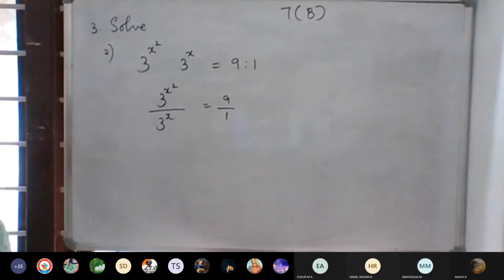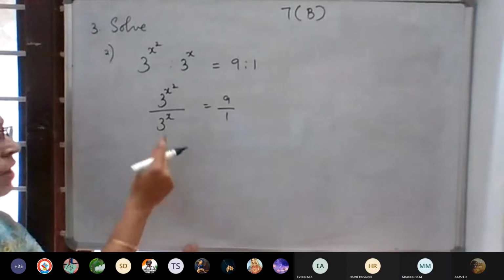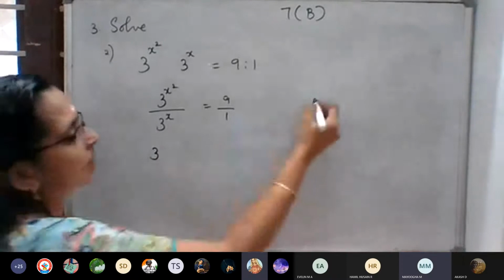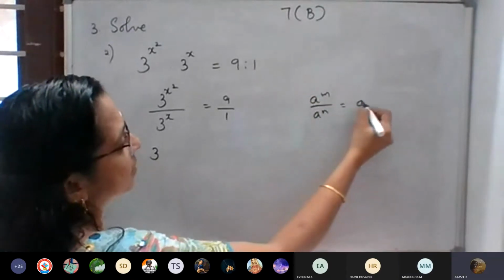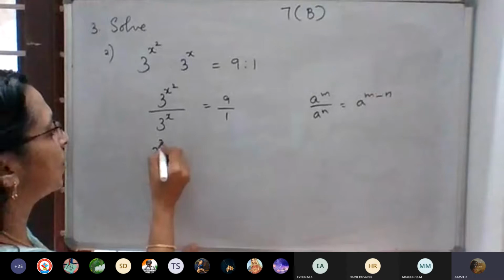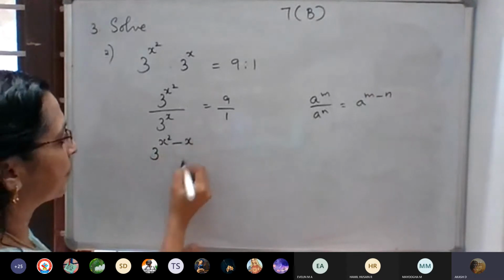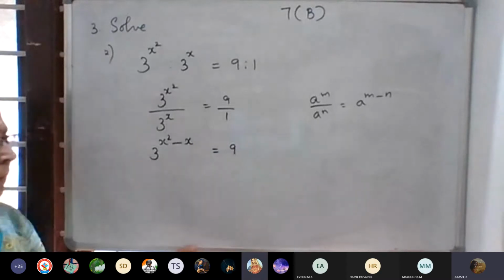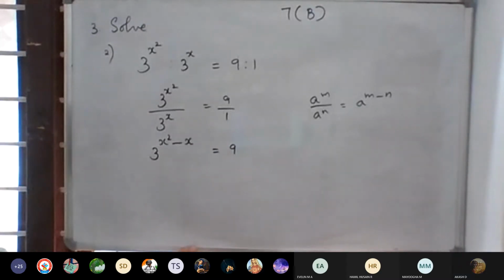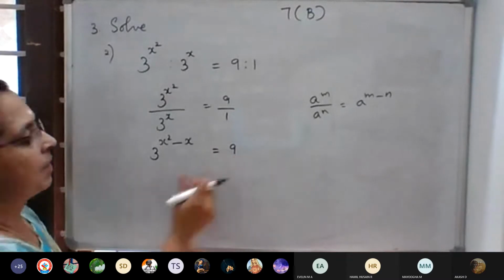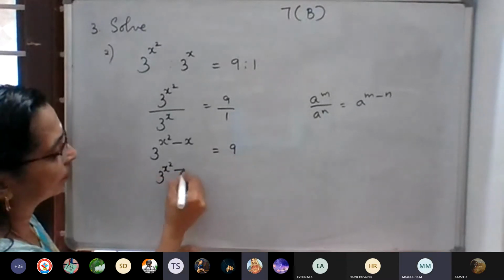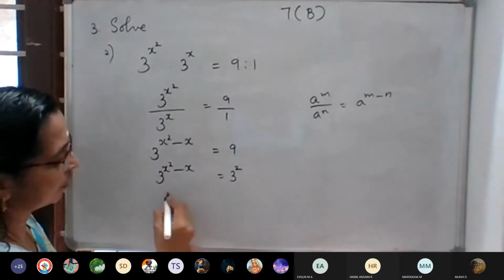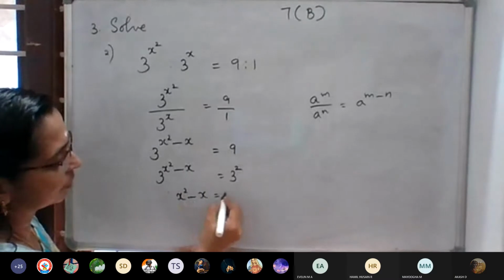Okay, this we can change: a raised to m divided by a raised to n is a raised to m minus n. So 3 raised to x square minus x is equal to 9. 9 we can write as 3 square. Powers we can equate. Therefore, x square minus x is equal to 2.